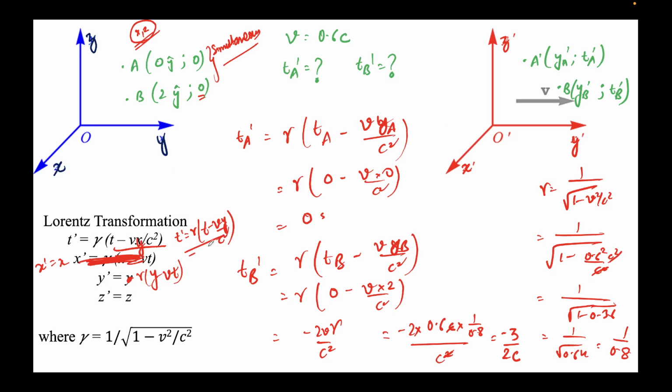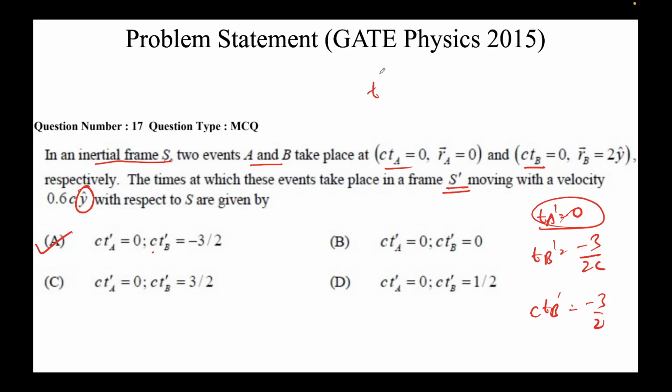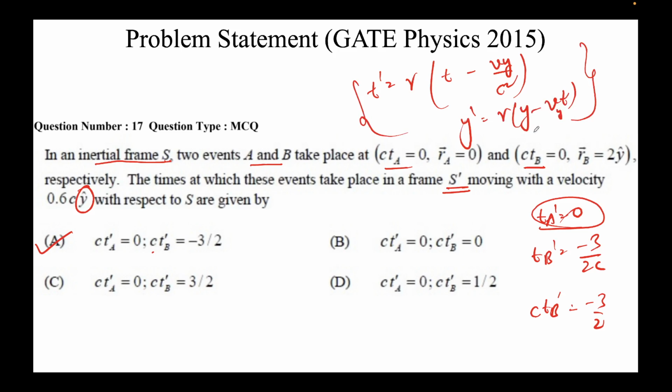So this is the correct formula here, because action is happening in y direction. So T prime equal to gamma times T minus Vy over c square, and y prime would be gamma times y minus Vt, because velocity is in y direction. That's why we use these two formulas here, and we put in some values, calculate the value of gamma, did some algebra, and we find out that A is the correct answer.